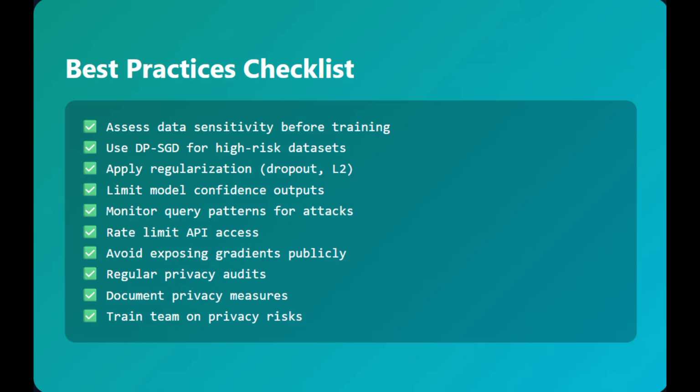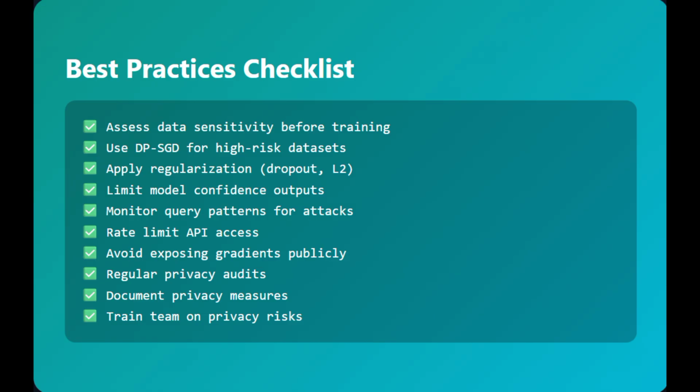If you must expose them, for instance in federated learning, add noise. And for regular privacy audits, run your own attacks if you can. Can you find the vulnerabilities before an attacker does?